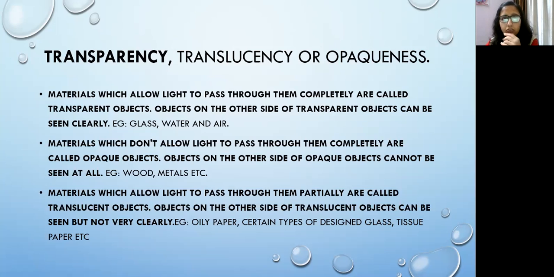Now, the second term is translucency. Now, what do you understand by this translucency? So what are translucent objects? Okay, this is the third point here on the screen. Translucent objects, materials which allow light to pass through them partially are called translucent objects. Yani the materials which allow light to pass through them but partially. सारी light rays pass नहीं होंगी. Okay, कुछ एक light rays pass होंगी. Okay, so partially it allows to pass these light rays.